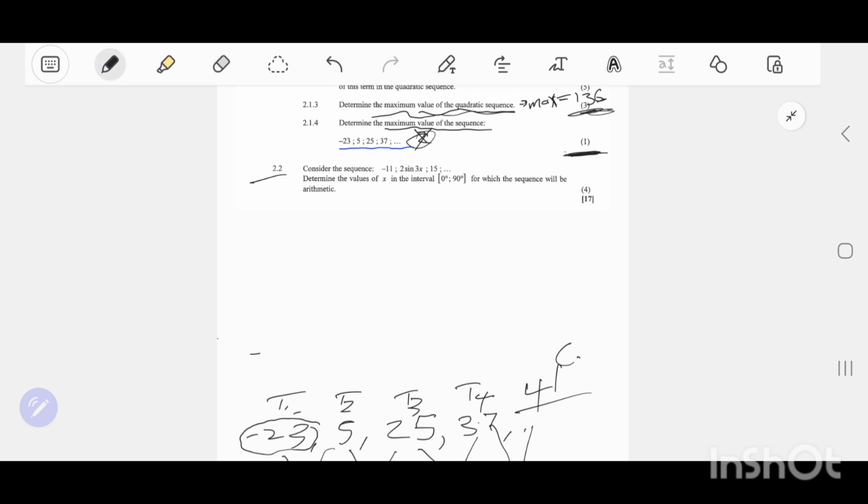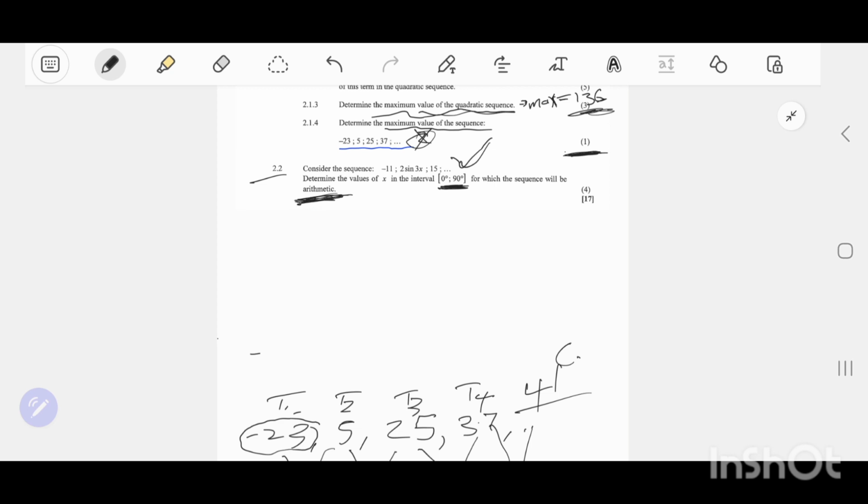Nice one, very quick one. It says determine the value of x in the interval between 0 and 90 for which the sequence will be arithmetic. So this means you're given this sequence, and we need the value of x so that x lies between 0 and 90, under the conditions that this sequence is arithmetic.